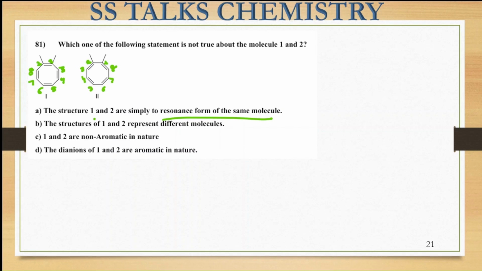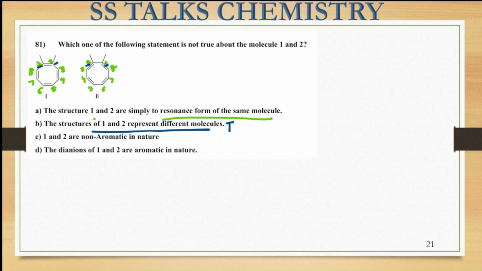But here you can see in the first molecule, at the first position and at the second position, the substituents are present. Here also it is the first and the second position where substituents are present. Okay, so we can say whether these are just resonance forms or not. Next is the statement that structures 1 and 2 represent different molecules.